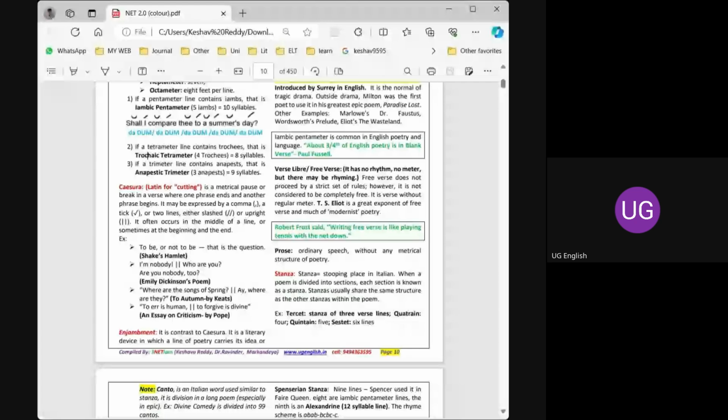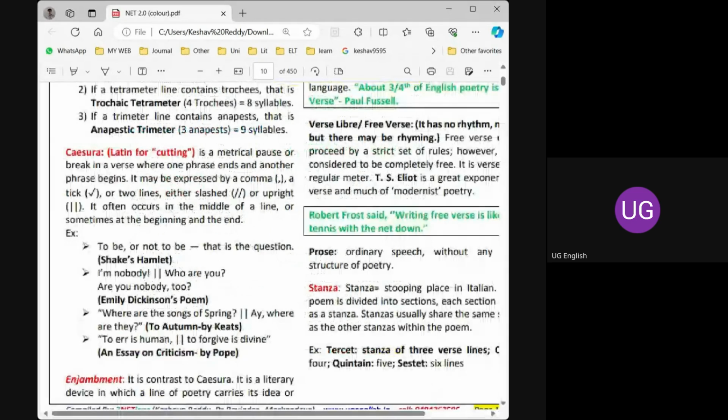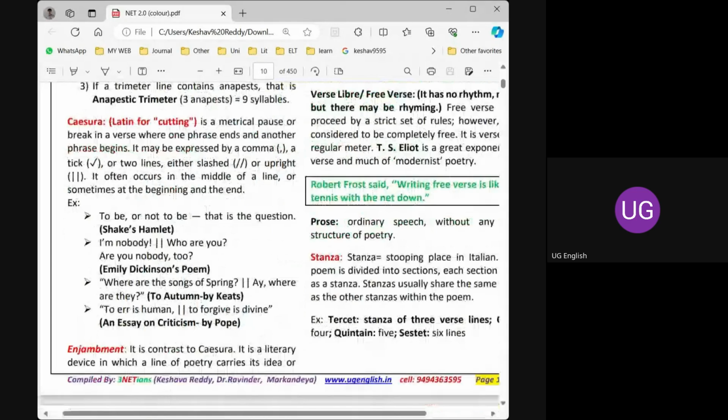Caesura is nothing but a cutting. For example, if the poet is writing a line of a poem, generally what they do is they give complete meaning in one line, and they go to the next idea in the next line. That means they keep each line as an independent one. For example, to be or not to be, that is the question. Complete line. The full meaning is given in the first line.